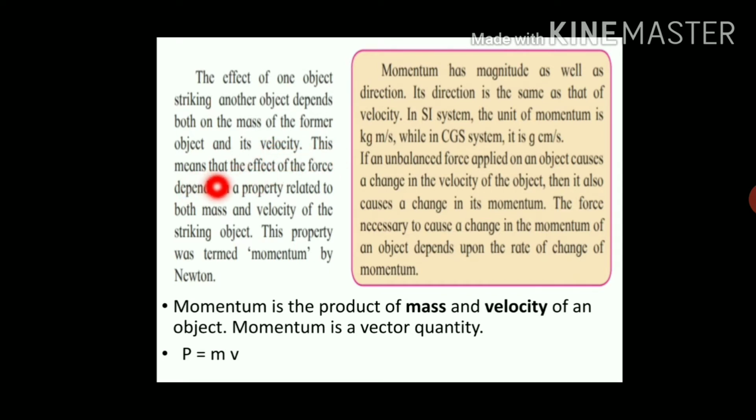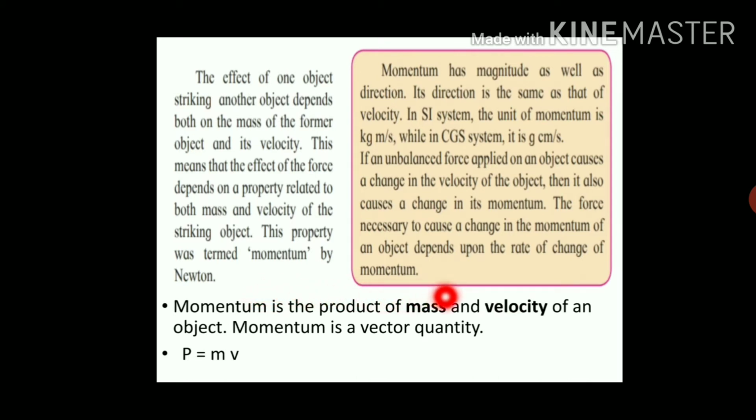This means that the effect of the force depends on a property related to both the mass and velocity of the striking object. This property was called momentum by Newton, and therefore momentum is defined as the product of mass and velocity of an object.